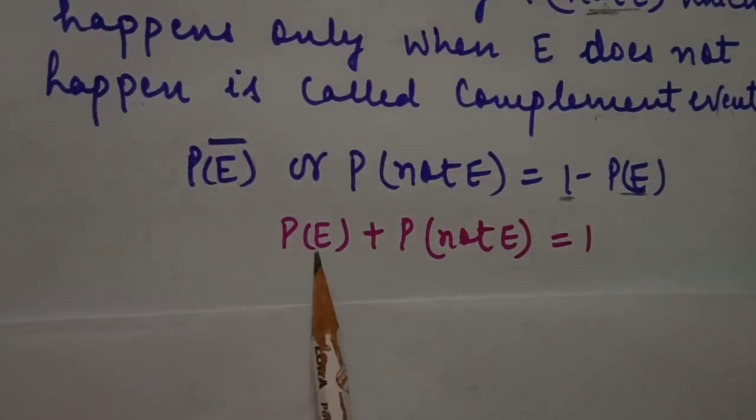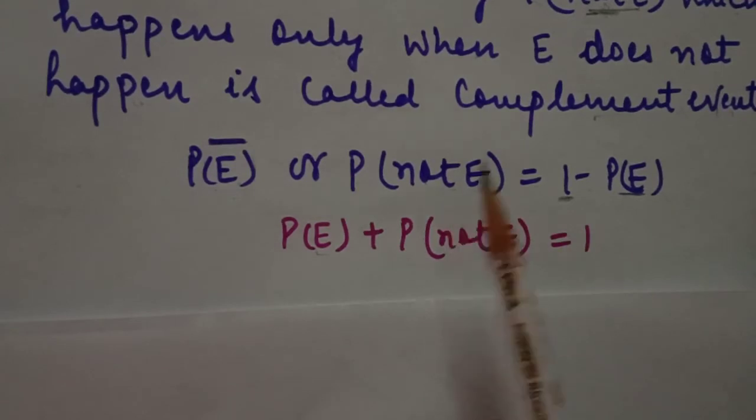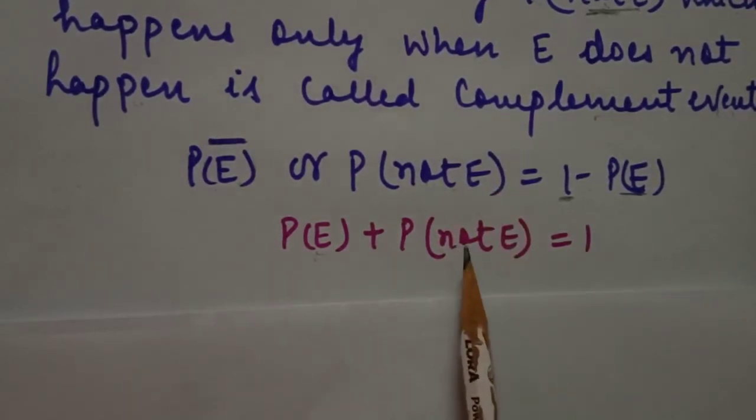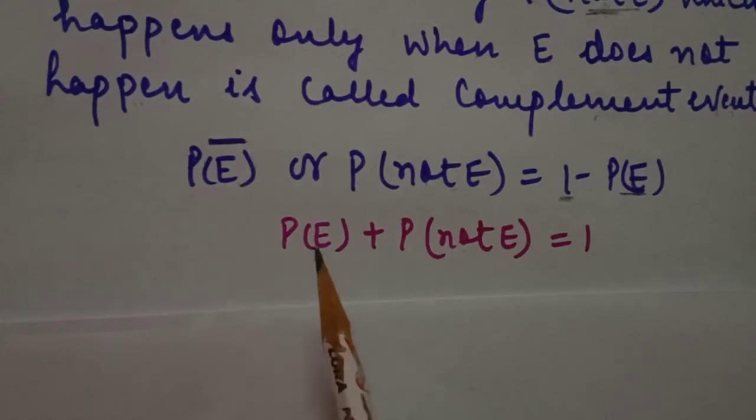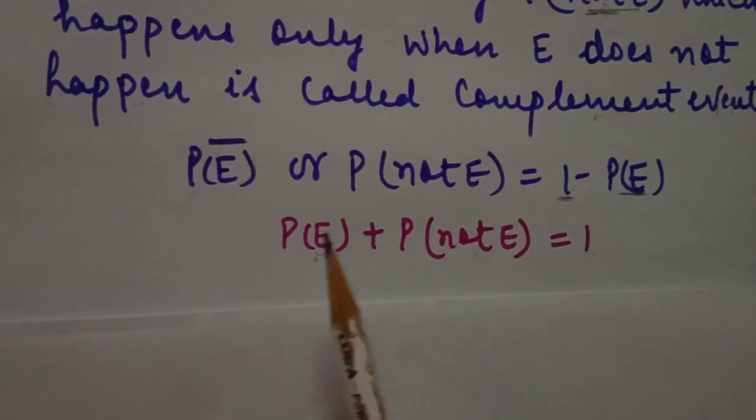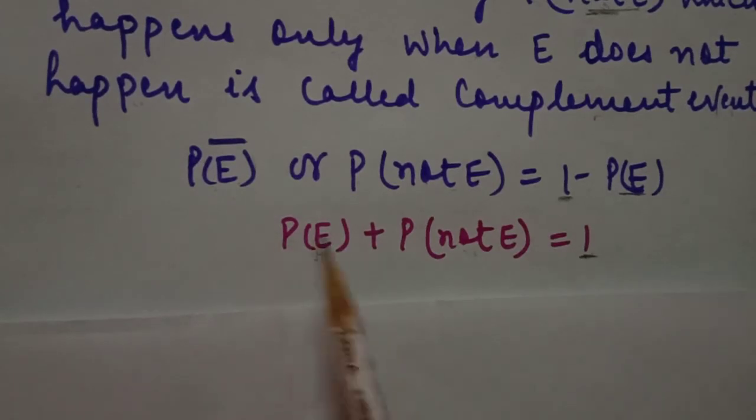And if we modify this formula, we shift this to the other side of the equal sign, it will be positive. Probability of happening something and probability of not happening the same event, the sum of these two things is always 1. So the sum of the winning and losing probability is 1.